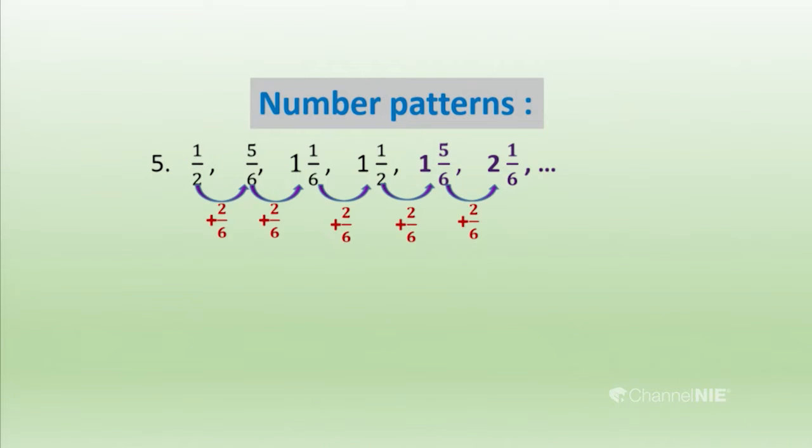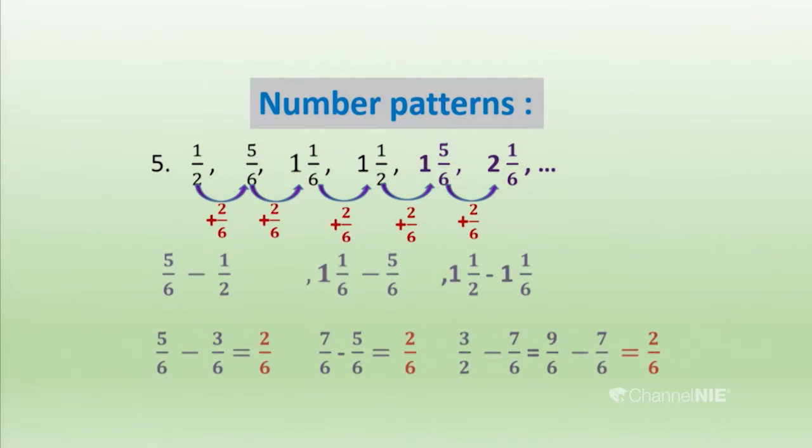Okay. Then by taking the differences, I have represented here, you have to subtract 1/2 from 5/6. Those are the first consecutive terms. So, let me explain again what consecutive terms are. Consecutive terms are the terms which are close to each other in a number pattern.